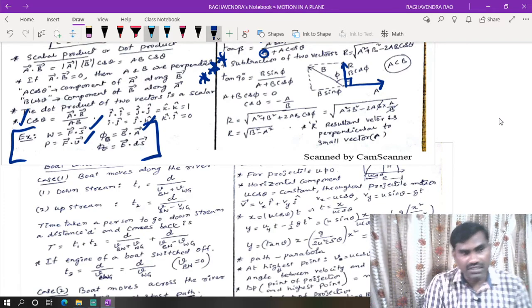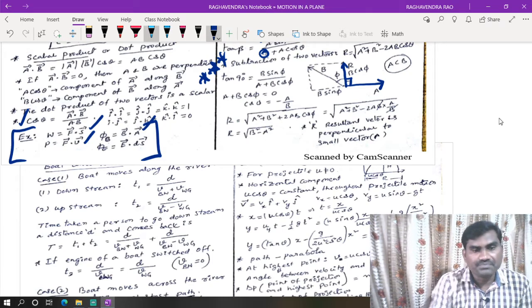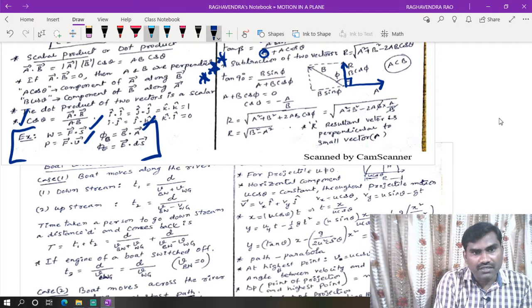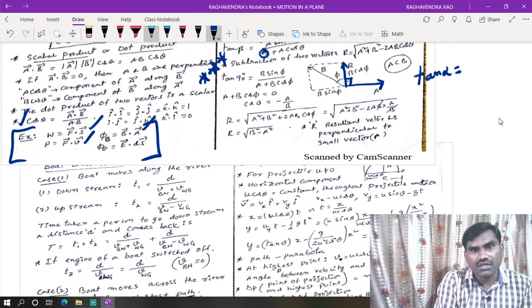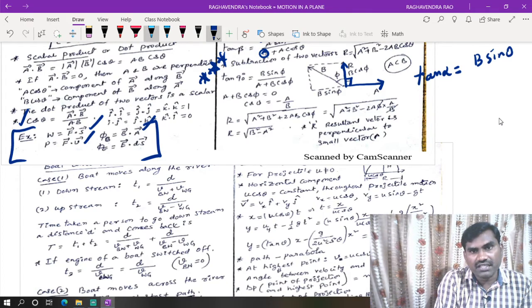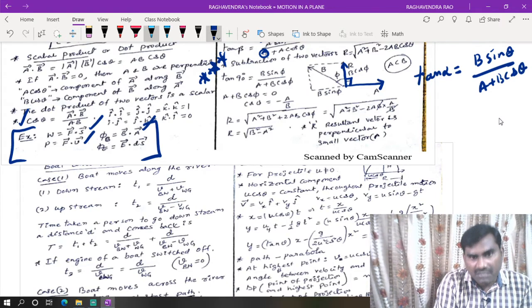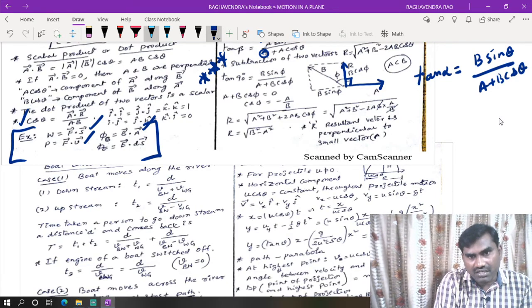Now the resultant vector makes an angle alpha with the small vector, so tan alpha is equal to b sin theta by A plus b cos theta, where alpha is the angle made with A, which is not resolved here.